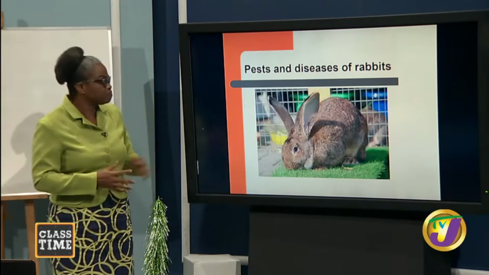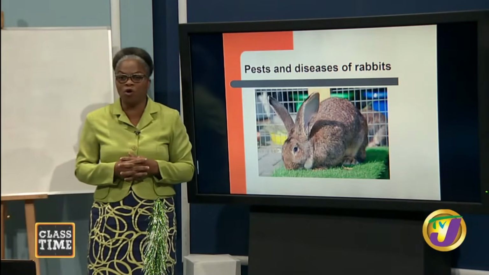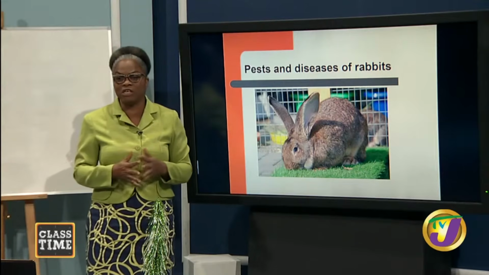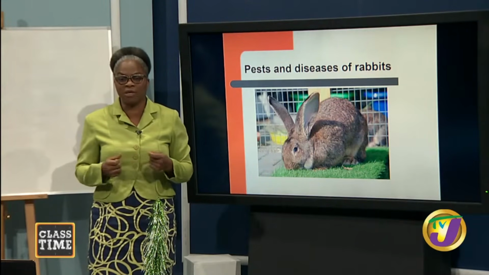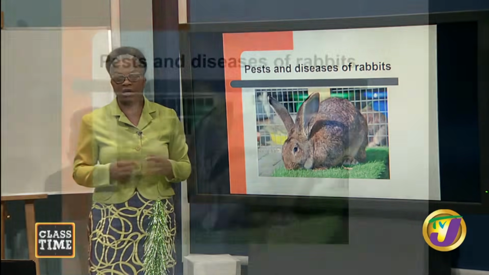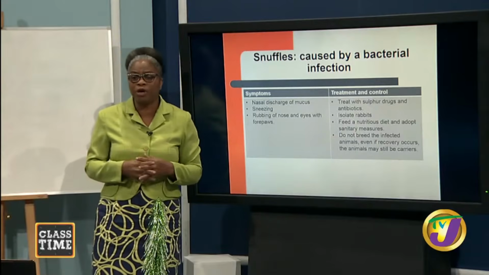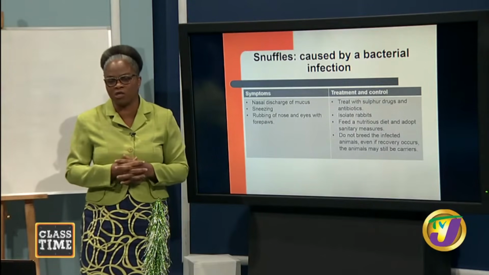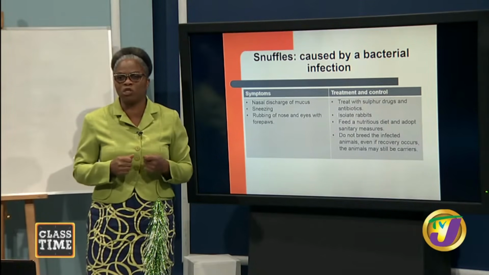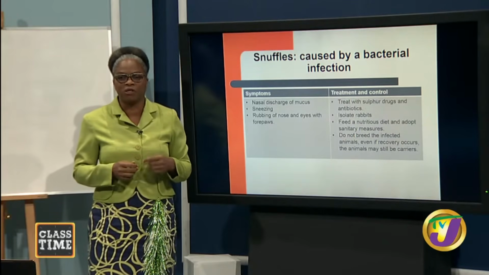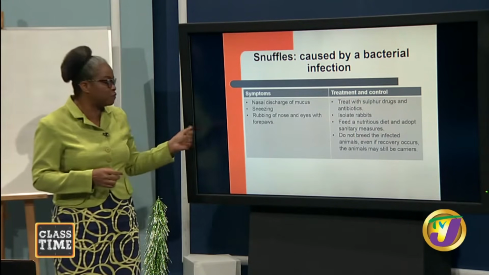Good? We now want to move on to look at pests and diseases of rabbits because rabbits are also important in the Caribbean as well. And rabbits too, like poultry, come down with what we call coccidiosis. And so we just want to look today at two for rabbits. So we're going to start by looking at snuffles.